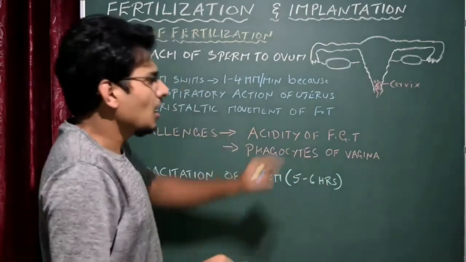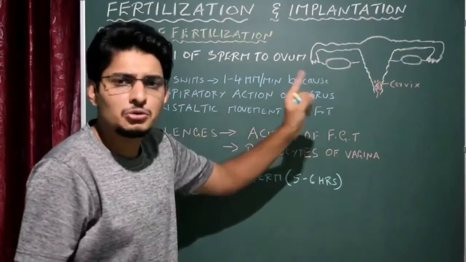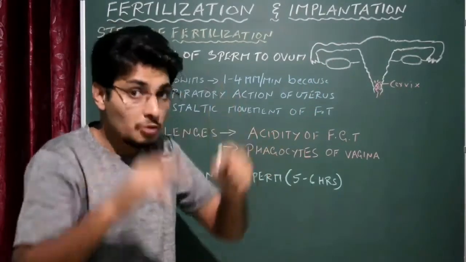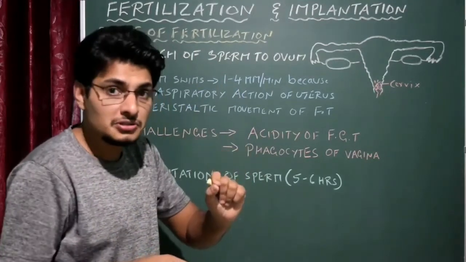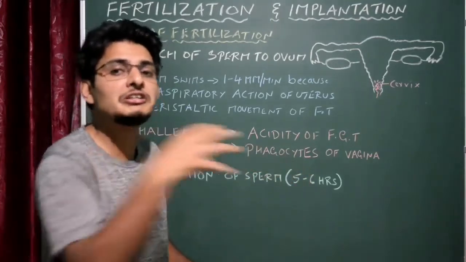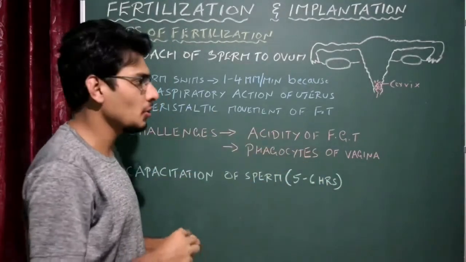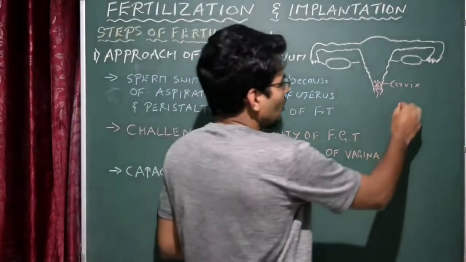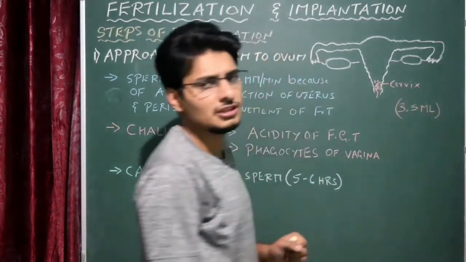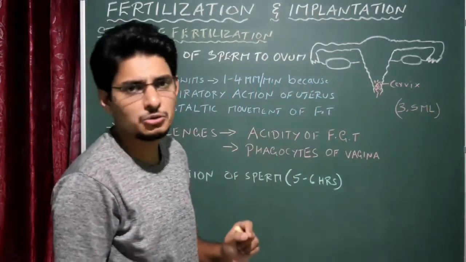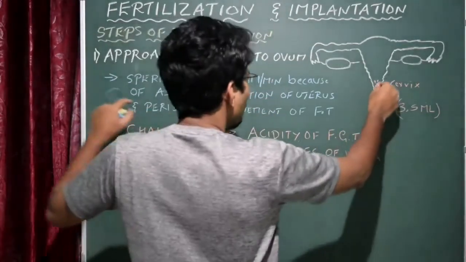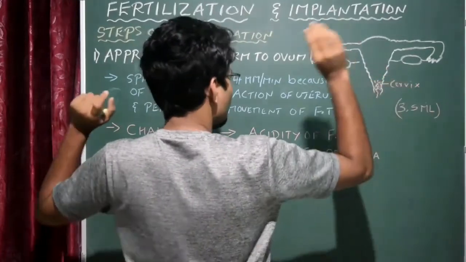Now I told you that out of 200 to 300 million sperms, a minimum of 60% of the sperm should have normal shape. At the same time, out of that 60%, again 40% should have normal motility or vigorous motility. So this is the thing to remember. I told you that during one insemination around 3.5 ml of semen will be released, which contains 200 to 300 million sperms. That is what is happening now. So this is actually the initial moment of the fertilization.